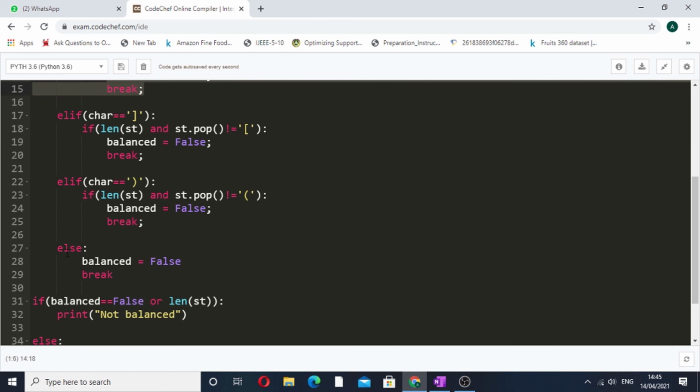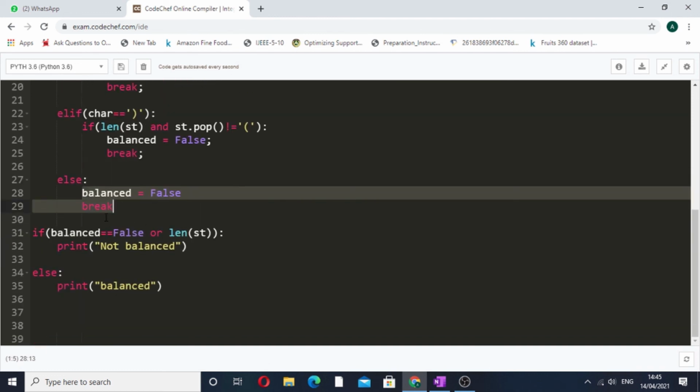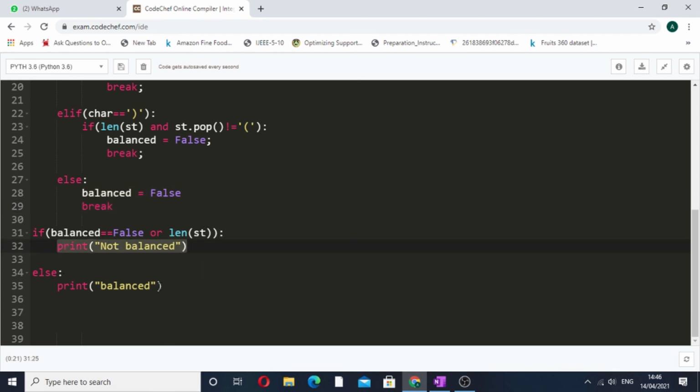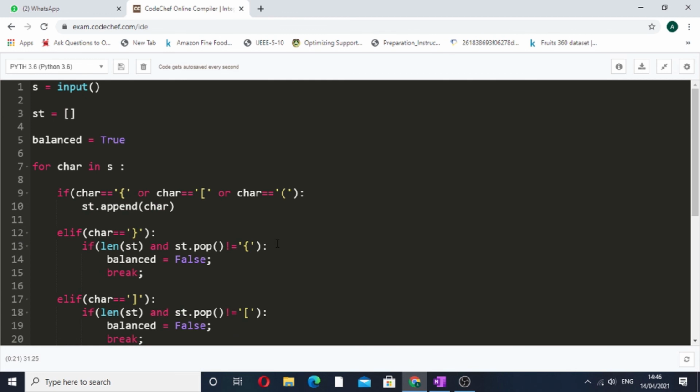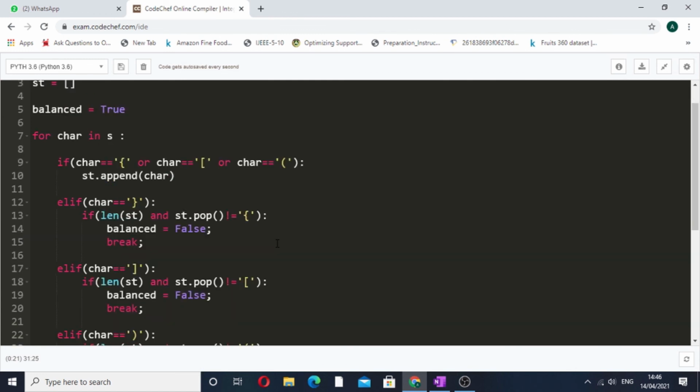And again the else condition is for whenever our stack is empty and the current character is a closing bracket, so it will go into the else condition and simply break from the loop. And after the loop has ended, if balanced is equivalent to false, or our stack is not empty, that is the length of the stack is greater than 0, then we simply print not balanced, else we print balanced. So I will scroll it again so that you can take the screenshot for this code.